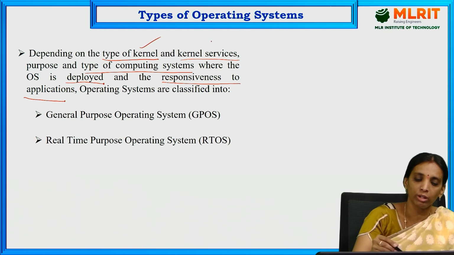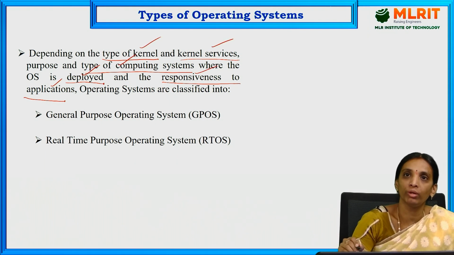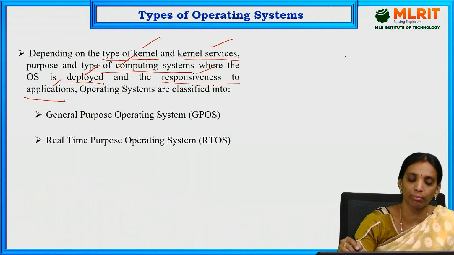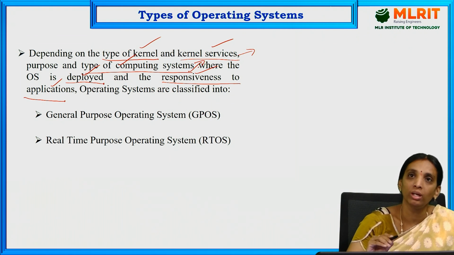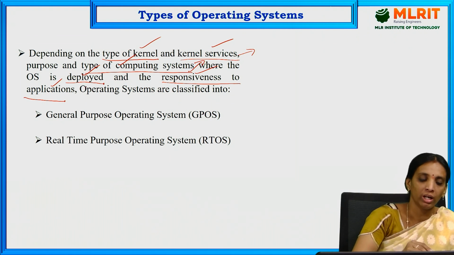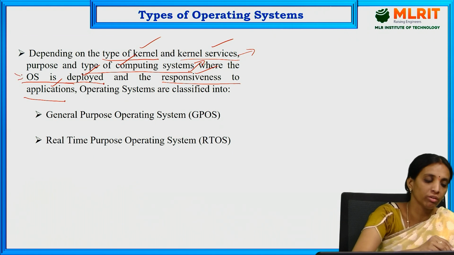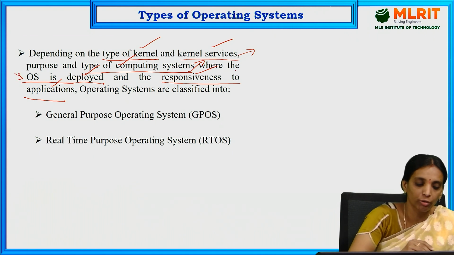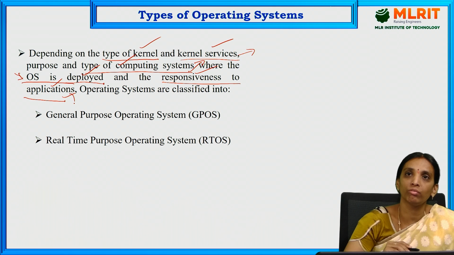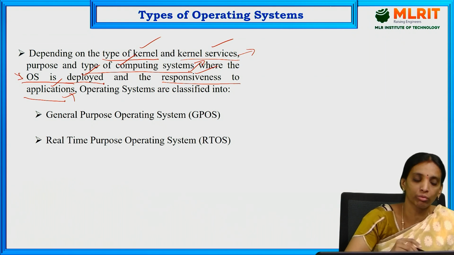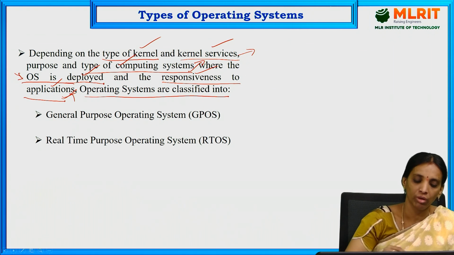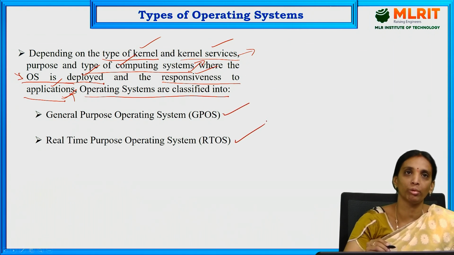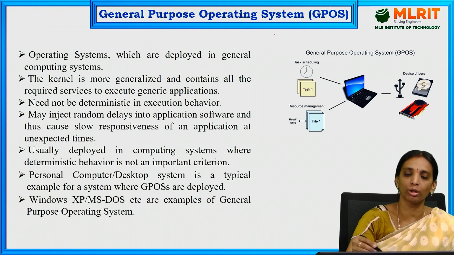So depending on all these factors, the type of kernel, that is the general purpose kernel or real-time kernel, and the kernel services, that means what are the functions provided by that kernel, and the type of computing systems, whether we are using an embedded system or general purpose system, and the OS deployed in that particular application, and responsiveness to the application, how the OS will give the response to the given application. Depending on these factors, the operating systems are classified into general purpose operating systems and real-time operating systems. The first one is the general purpose operating system.